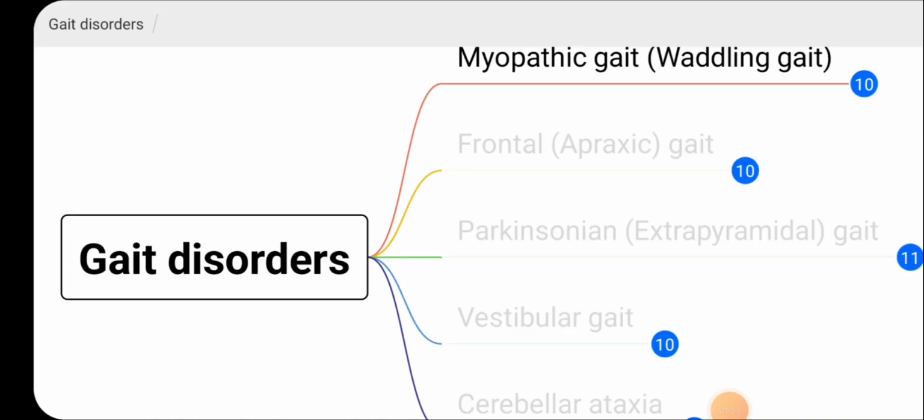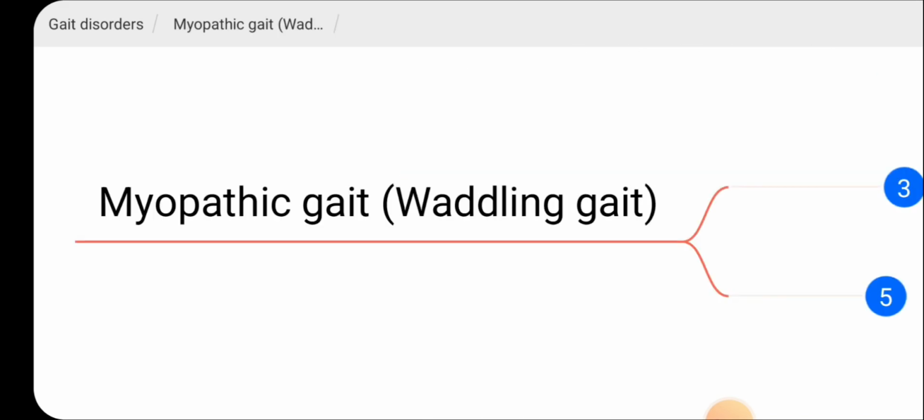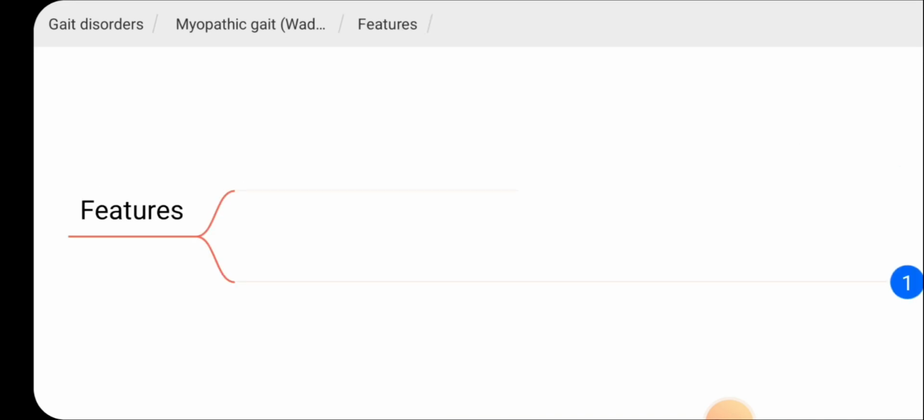So the first gait we are going to discuss is myopathy gait or waddling gait. By the name you may suggest that waddling gait occurs due to myopathic conditions. Let's look at the features of myopathic gait. Here, the reason for waddling gait is limb girdle weakness.